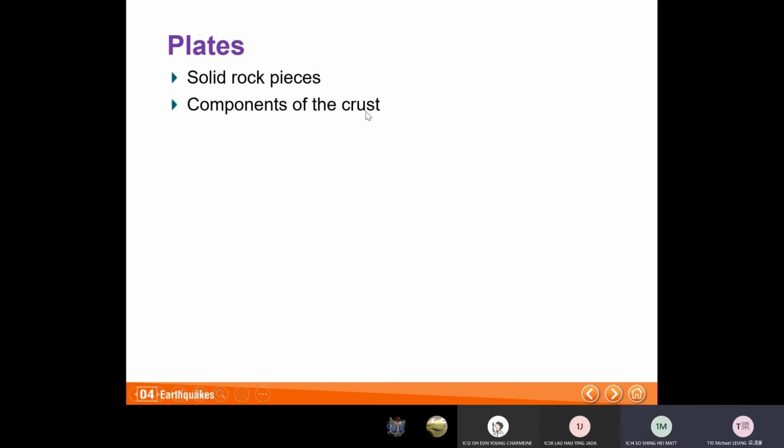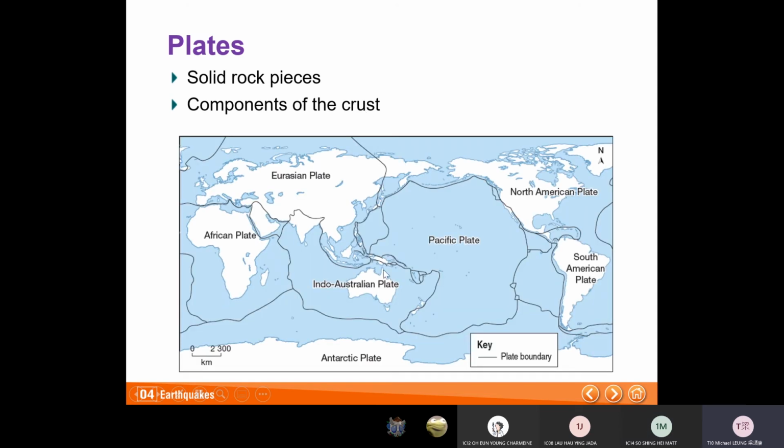So there is the crust, the outermost layer of the Earth. In Chinese we call it the cover of the Earth. Do you understand? Plates are the cover of the Earth. So it's the outermost layer, okay? The layer which covers the Earth, the plates.